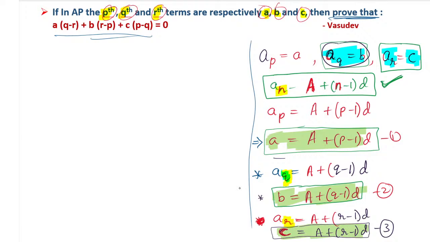Not a problem. So very importantly, AN is equal to the formula we have taken. In the AN formula, a plus n minus 1 into d, we have substituted, and 1, 2 and 3 equations we have got. Let us move towards the next one. Now the three equations we have to substitute in the given equation. Which is that given equation? The given equation here is this: a into q minus r plus b into r minus p plus c into p minus q.